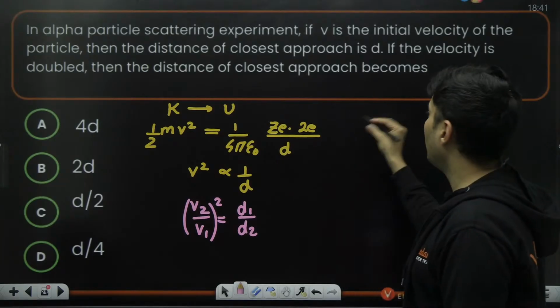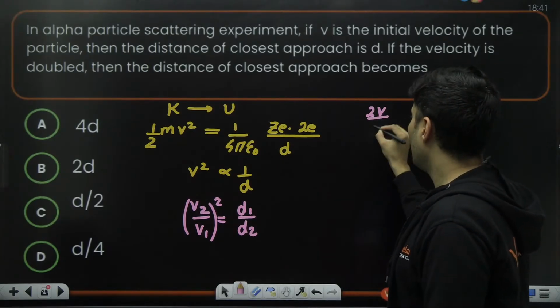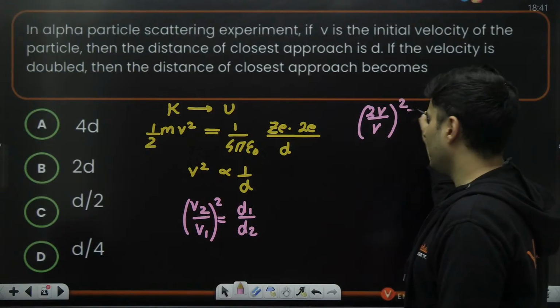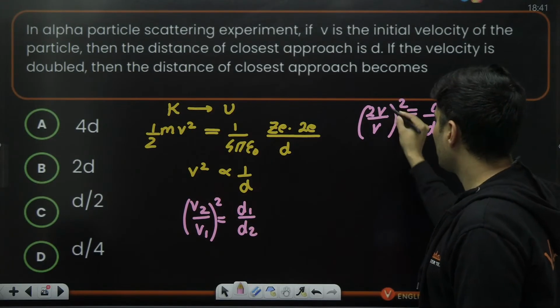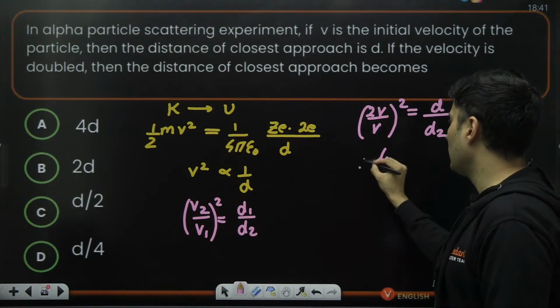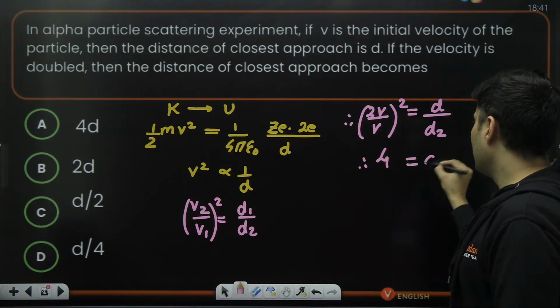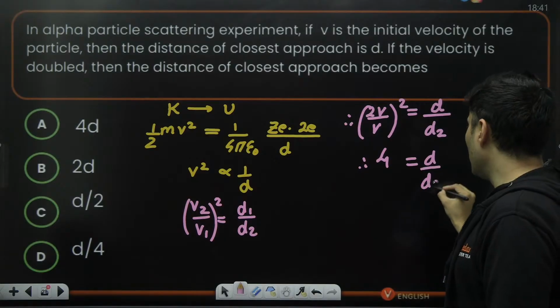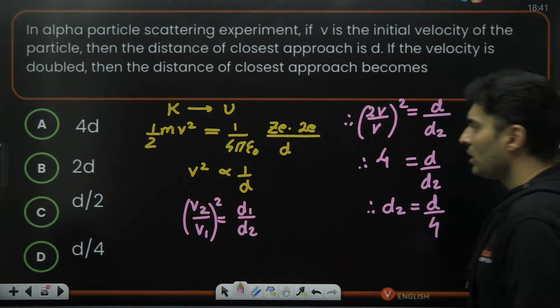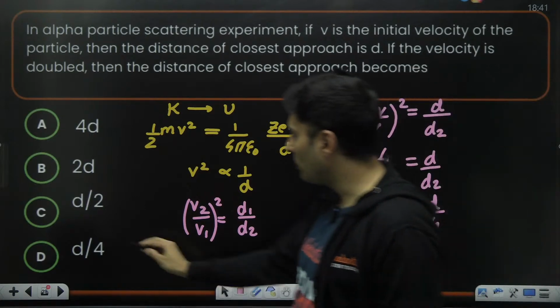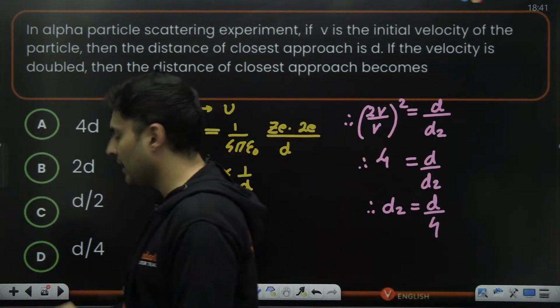The speed is doubled, so it is 2v. Original speed is v, square it. d1 is d, d2 is unknown. So v and v cancel, 2 square is 4, and this will be d by d2. Therefore d2 will be d by 4, which is option D. Yes, it is the correct answer.